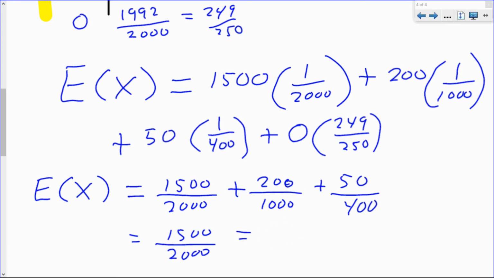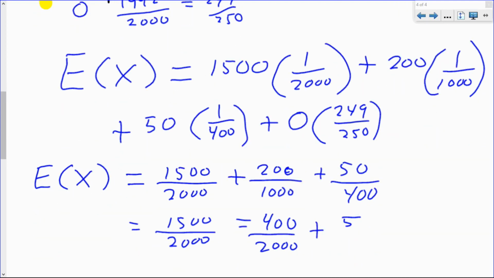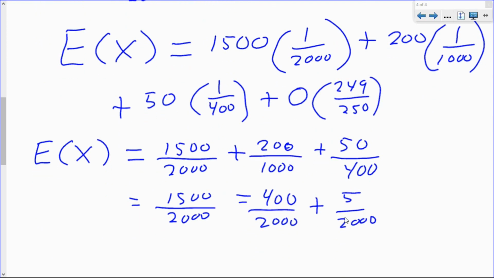Making a common denominator, 400 over 2,000 plus 5 over 2,000. Okay, and that gives us, sorry, that should be a plus sign there. That gives us 1,905 over 2,000.